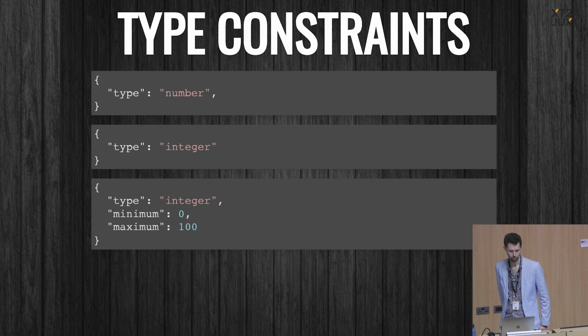So where else can JSON schema take us further? So numbers can be constrained to integers. And we can also say, actually, it's going to be a positive integer, but not more than 100. And for JavaScript developers, for whom number is kind of a fuzzy concept, it's pretty advanced stuff, I think you'll agree.